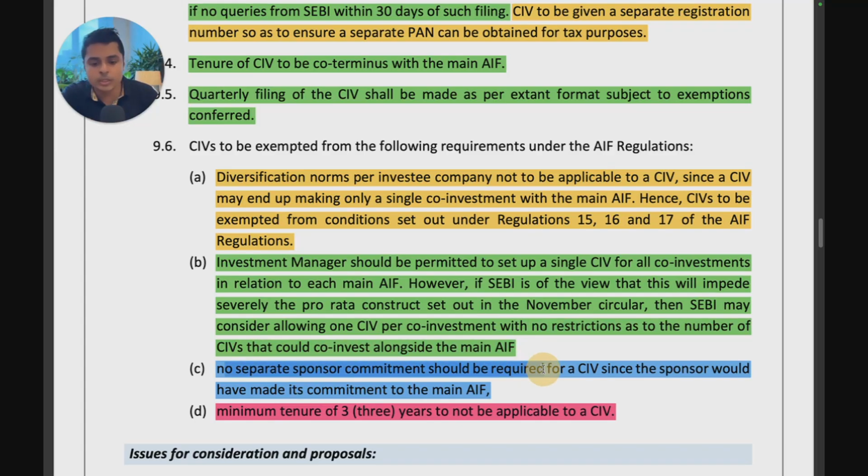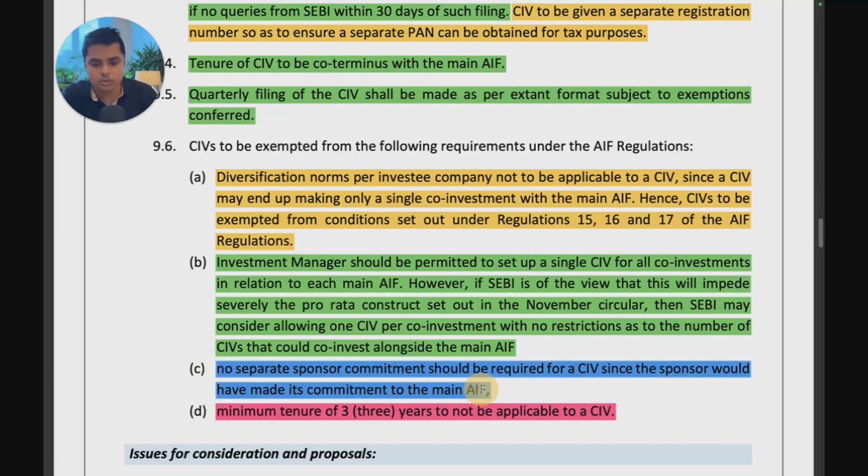No separate sponsor commitment should be required for the CIV since the sponsor would have made its commitment to the main AIF. This is very helpful. What if the sponsor actually doesn't want to do the co-investment? If you have a sponsor commitment requirement in co-investment, then that could really change the current structure as well. Because remember, in PMS, the manager doesn't have skin in the game requirements. Skin in the game requirements are only in the AIF regulations. So a manager in a PMS is not actually investing in the companies where he's advising you to invest. AIFs have that. So currently also in co-investment, the manager or sponsor are not actually investing in the co-investment companies in the current framework. So why have it in the new one?